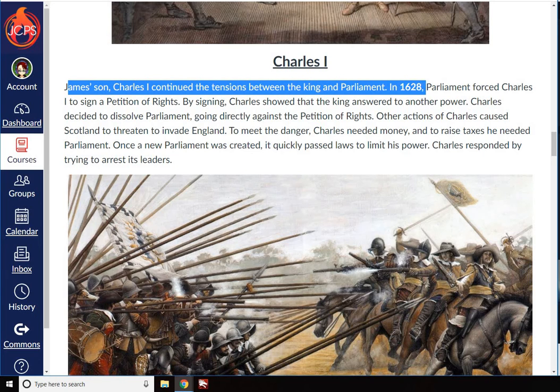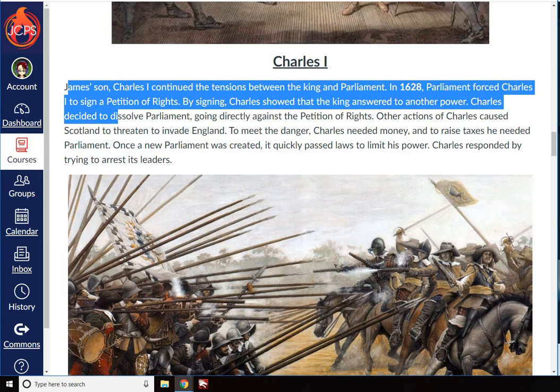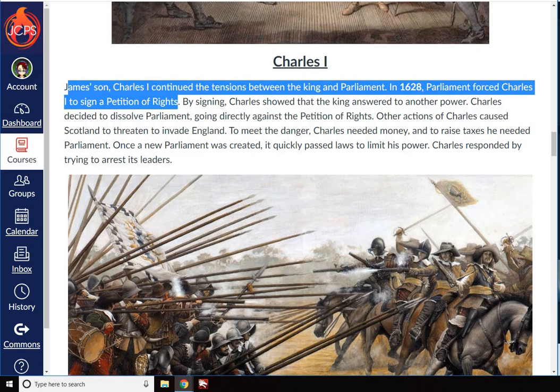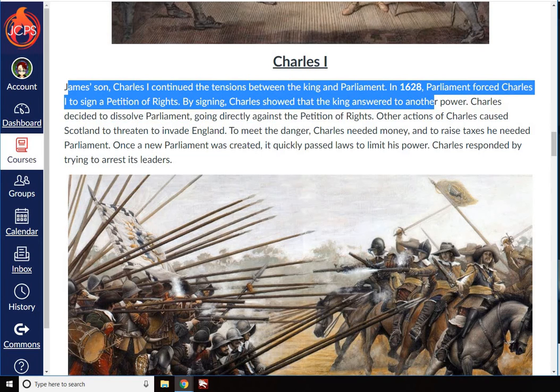In 1628, Parliament forced Charles to sign a petition of right. By signing, Charles showed the king answered to another power. So it was symbolic. By him signing it, it meant he couldn't just do what he wanted. Immediately, it showed that he had to answer to someone.